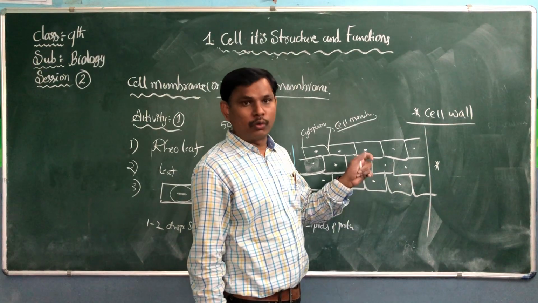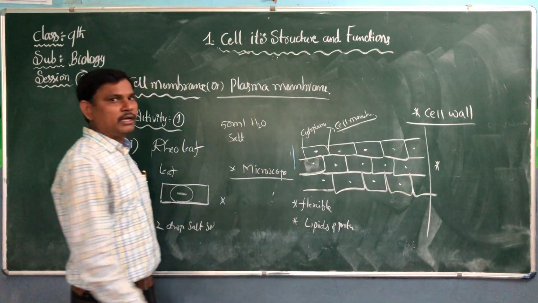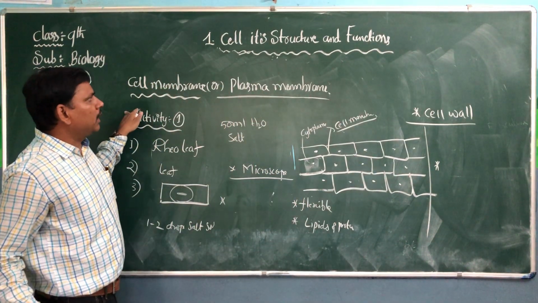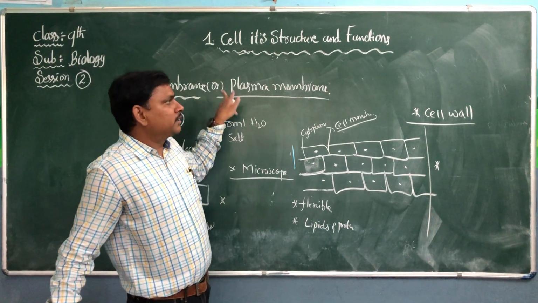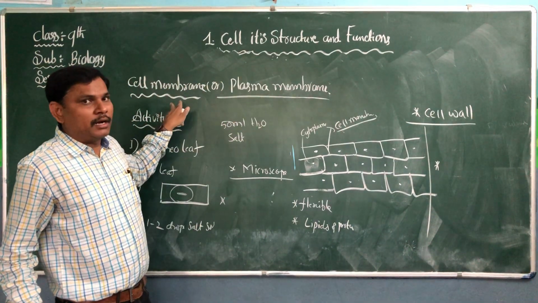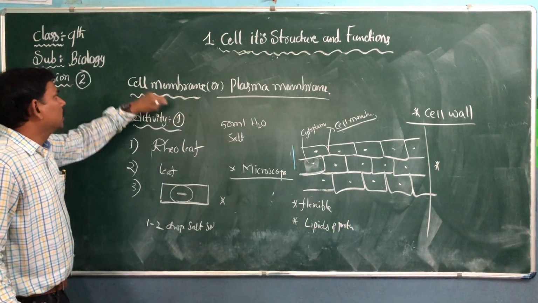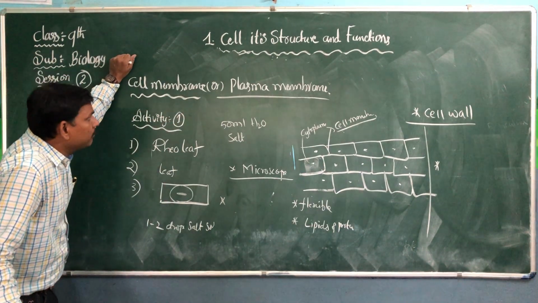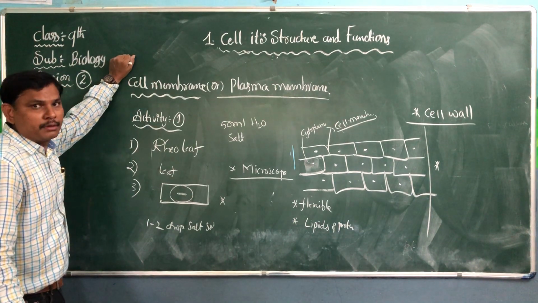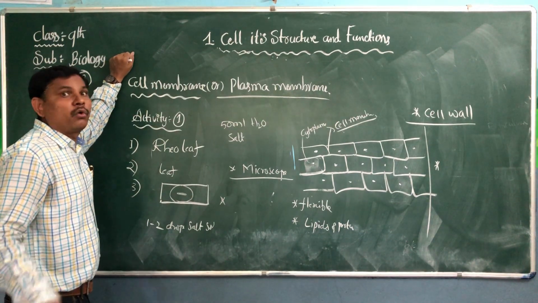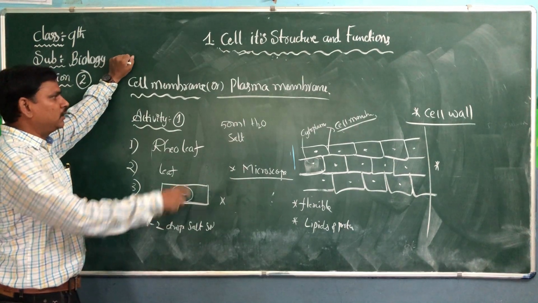So this is today's lesson: the cell membrane, the plasma membrane's diagram, the plant cell diagram and the animal cell diagram. Today's homework is that you should read about the cell membrane or plasma membrane. It is very, very important for a 4 marks question, and draw the diagram.